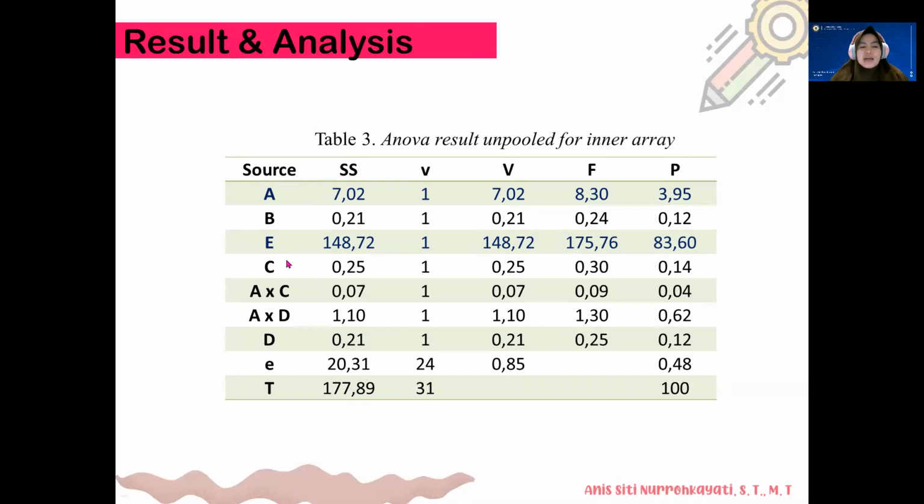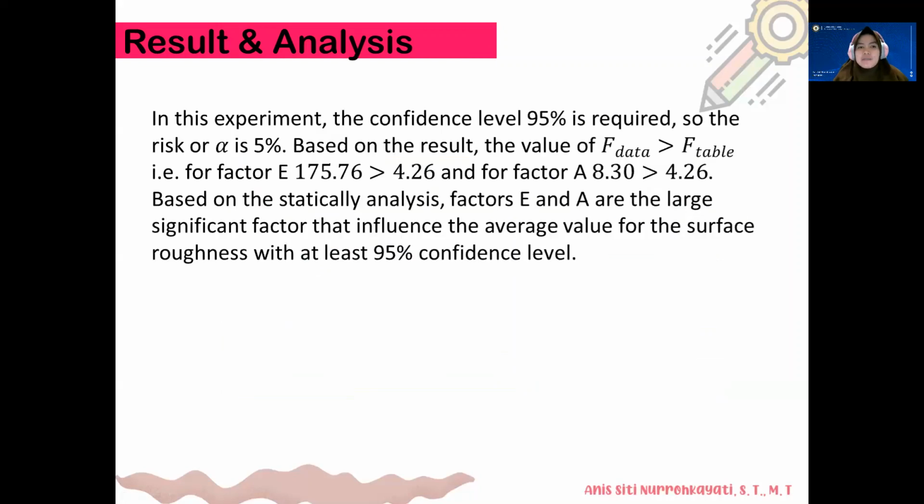So we can say that factor E and factor A significantly influence the surface roughness of the ST37. So this is the factor that most significantly influences. In the experiment, we use a confidence level of 95%. So the risk, or alpha, is 5%.